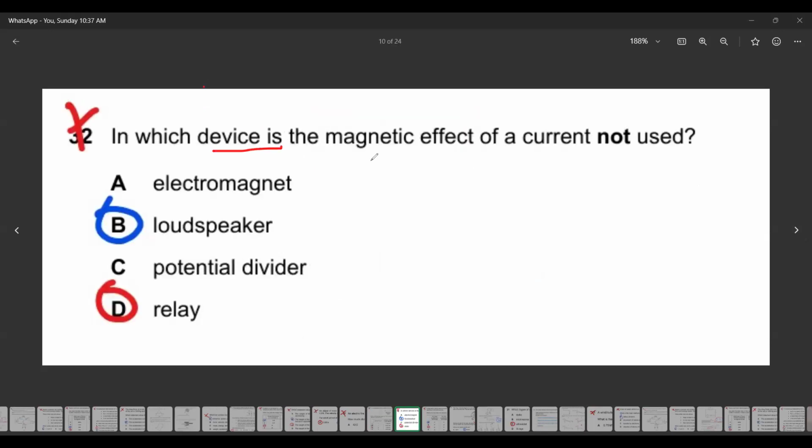In which device is the magnetic effect of the current not used? Electromagnet. If we have an electromagnet, when a current is passing through a wire, it produces a magnetic field. So current produces a magnetic field.